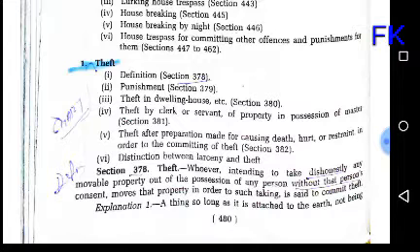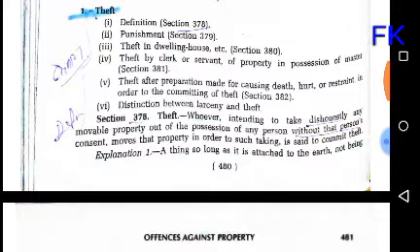So we're going to read first of all the definition of theft. Section 378, theft: whoever, intending to take dishonestly, dishonesty meaning fraudulently, any movable